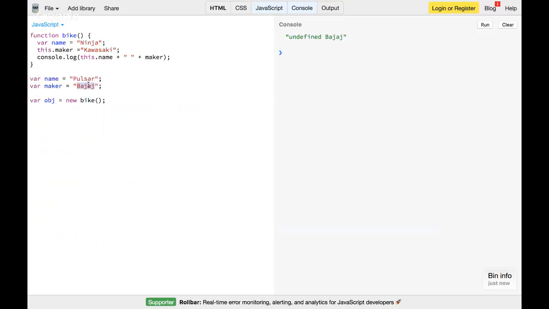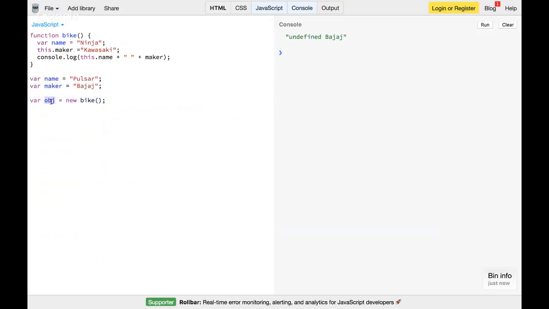But here, name is your local variable, but we are trying to print the name of that particular execution context, not the local variable. So this example I just put to make things clear, like the local variable name and this.name are entirely different things. The local variable maker and this.maker are entirely different things, because when you say this, that's about the execution context, not about your local variable. Okay, so that's what happened.